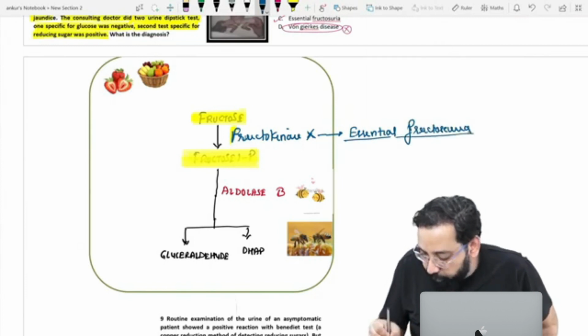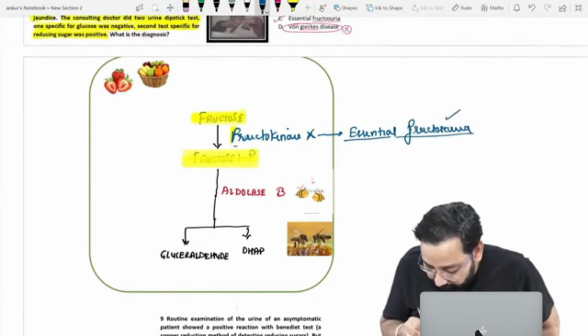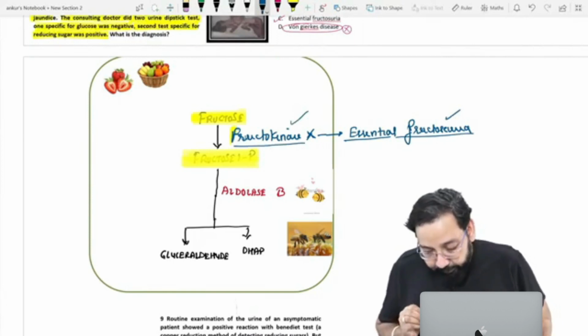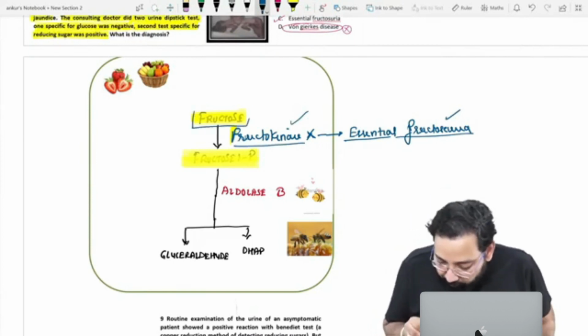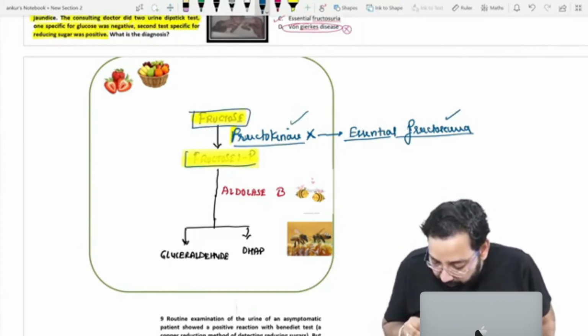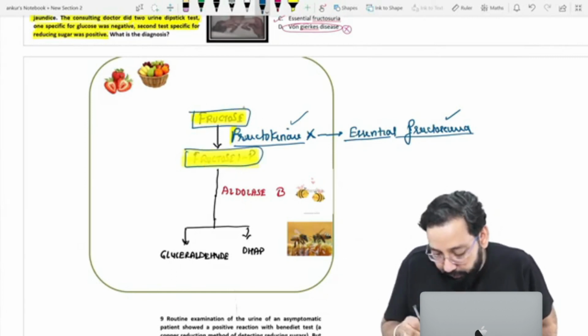What is essential fructosuria? In essential fructosuria, fructose will not be converted to fructose 1-phosphate.